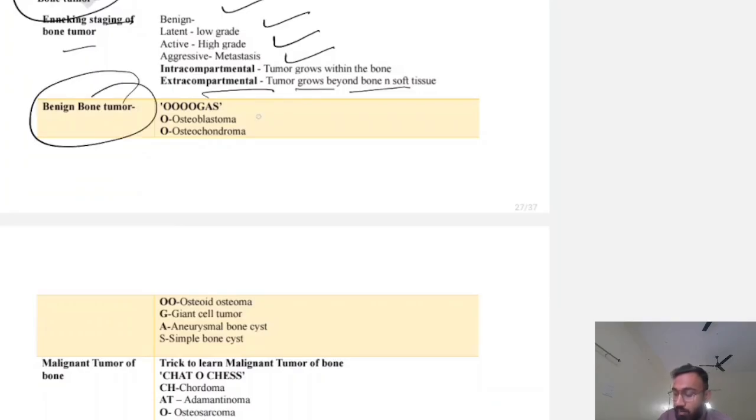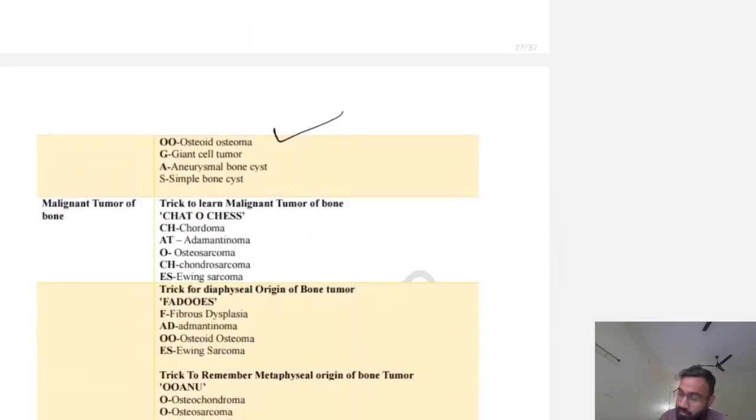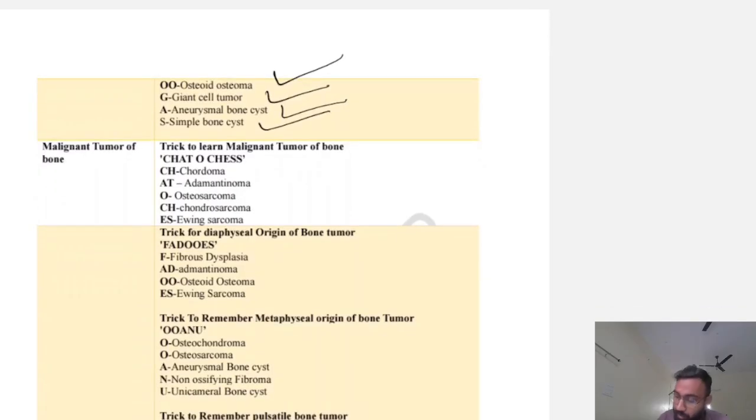So for benign bone tumor, we have the mnemonic 4O and gas. What is 4O and gas? Osteoblastoma, osteochondroma, osteoid osteoma, giant cell tumor, aneurysmal bone cyst, and simple bone cyst. Okay. Malignant bone tumor. So for malignant bone tumor, chair to chest. What is chair to chest? Chordoma, adamantinoma, osteosarcoma, chondrosarcoma, Ewing sarcoma.